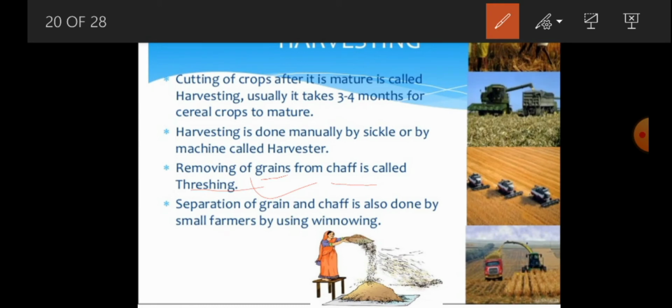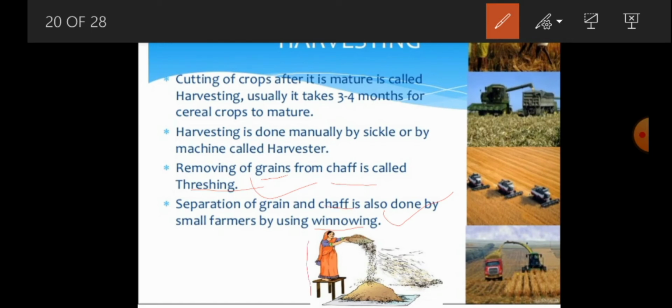Threshing is the process of removal of grains from the chaff. So how to remove that chaff? Separation of grains from the chaff is also done by small farmers by using what? Winnowing. Winnowing is the method of the removal of the chaff from the grains.